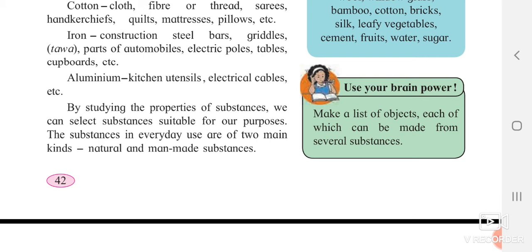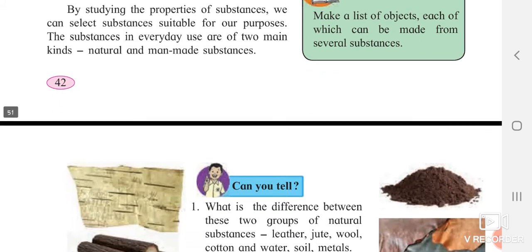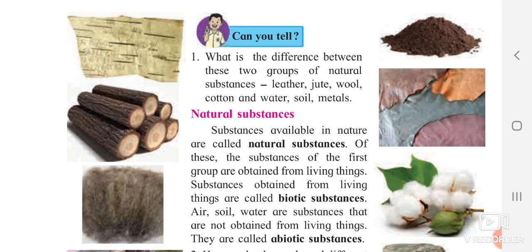Some materials or substances we get naturally, and some substances we prepare on our own. For example, plastic is not a naturally found material; it is a man-made material. But if you consider wood, wood is a natural material. Now we will go to the next topic, the natural substances.